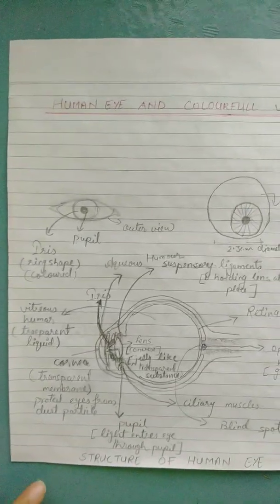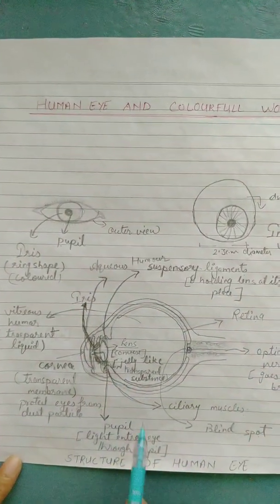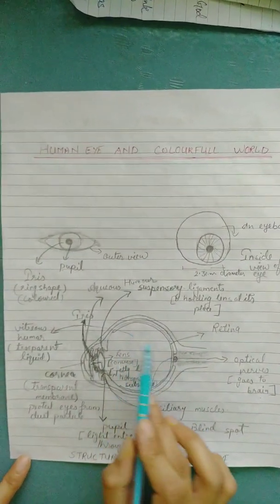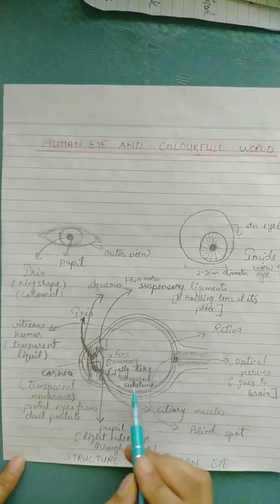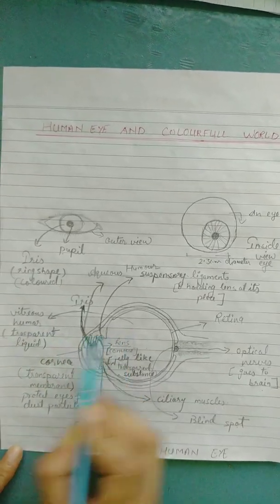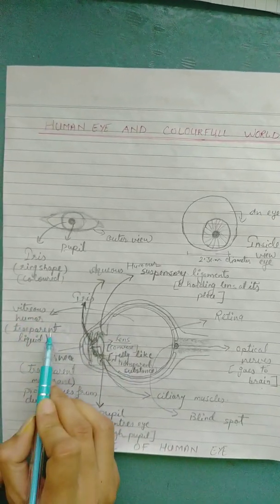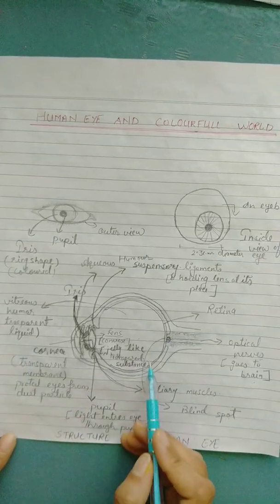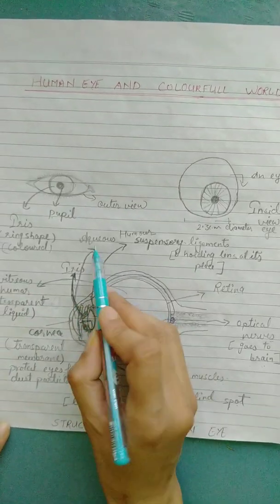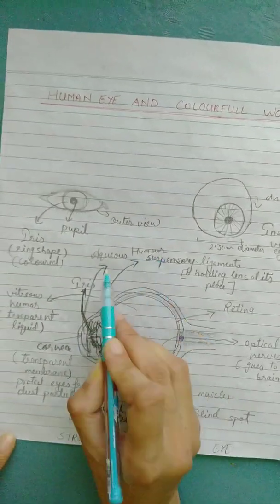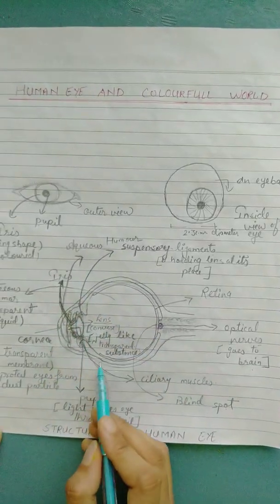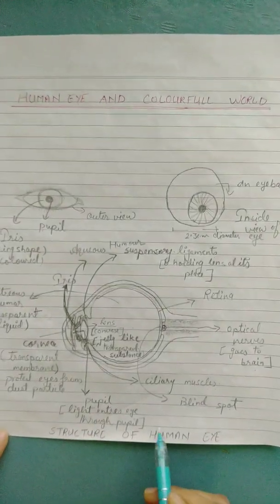So now students, these are the major parts of the eye. This whole structure here is filled with a liquid. The liquid is called vitreous humor. This liquid is a transparent liquid. Similarly, in this portion another liquid is present. It is called aqueous humor. This liquid is also a transparent liquid. So the structure of the human eye is completed.